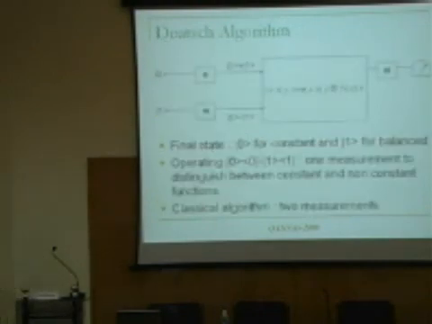So let us start with a little bit of a warm-up before I proceed. I want to make a few statements about the Deutsch algorithm. I think we are all familiar with it, but it doesn't harm to repeat. So what you have is essentially 4 possibilities in this. There are 2 constant functions and there are 2 non-constant functions.